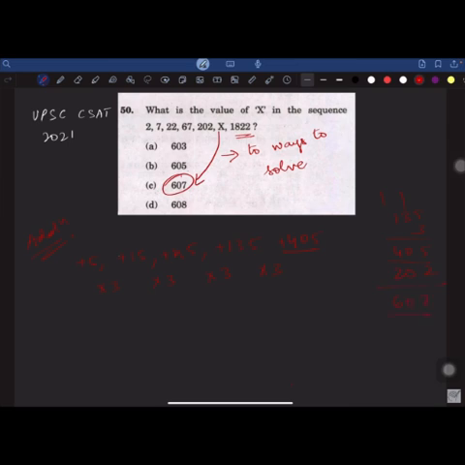And you can cross check it as well. If this value is 607, then here the relationship should follow this same pattern. That means 405 has to be multiplied by 3. What do you get? 3 5s are 15, 1, 2, 1, 2, 1, 5, that is 1215. That means 607 should be added to 1215 and you will get 1822, this value. That means the pattern that we have followed here is correct. And that is why the answer is C here.